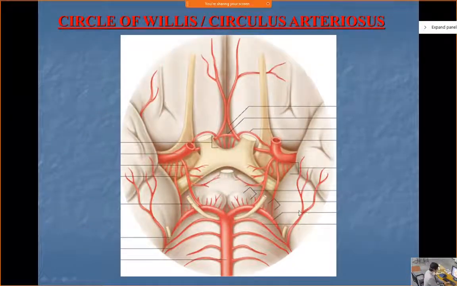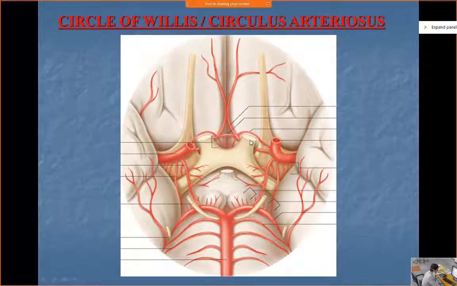Now, the circle of Willis, as I have told you: anterior cerebrals, anterior communicating, internal carotids on either side, posterior communicating, and the proximal part of the posterior cerebrals. These form an arterial plexus which is known as the arterial circle of Willis or circulus arteriosus or cerebral arterial circle. There are so many names. Now this may come as a short note, this lies in the interpeduncular cistern or the interpeduncular fossa.